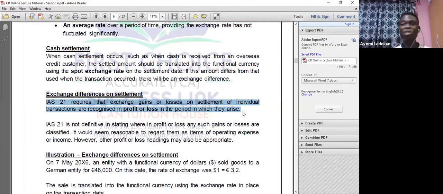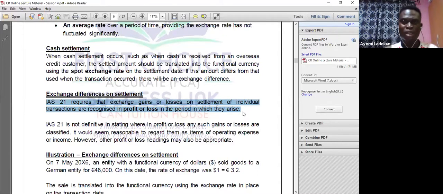IAS 21 did not really tell us where in profit or loss we should put exchange gain or loss, but obviously it's going to be within an appropriate heading. For example, if it is an exchange gain, you take it into operating income. If it is an exchange loss, you might take it to operating expenses. You can state that in your accounting policy.